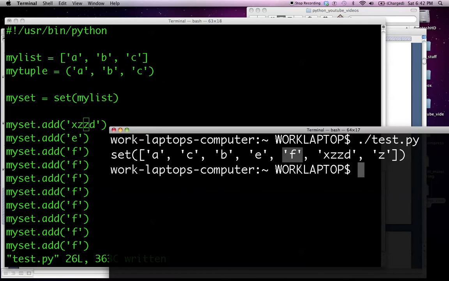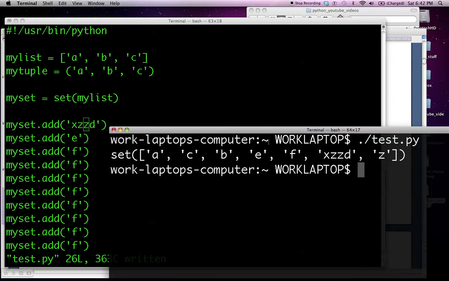So why is that? Well, it's the second aspect of a set that makes it very different from a list, and that is that a set has unique elements only. There are no duplicate elements in a set. So the two aspects that make it very different from a list are there's no guaranteed order of the sequence, and there are no duplicate elements.